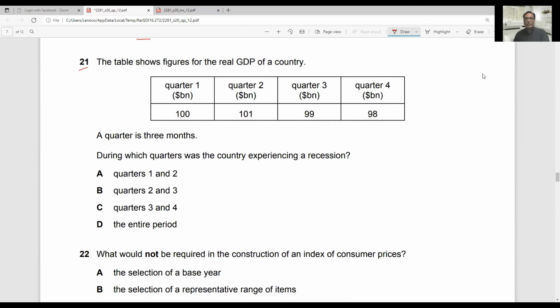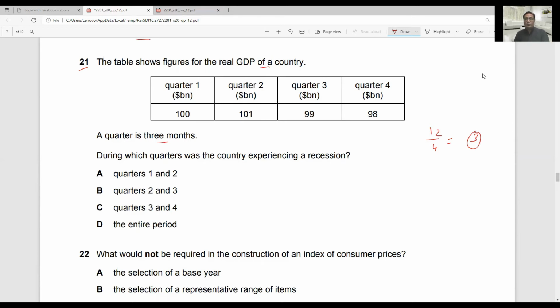Question number 21. The table shows figures of real GDP of a country. A quarter is 3 months. Definitely quarter means 3 months, because 12 months are in a year. If we divide it by 4, meaning quarter, we have to find out the fourth part. It means a 3 months period.